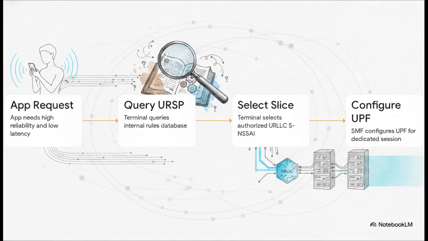Moving to Step 3. Based on that rule match, the user equipment selects the specific authorized URLLC S-NSSAI. And finally, step 4, and this is the absolute key architectural trigger here, the SMF, or Session Management Function, receives the selection and actively configures the UPF, the User Plane Function. This establishes a dedicated, optimized data session, so you get an end-to-end guarantee created right there on the fly.